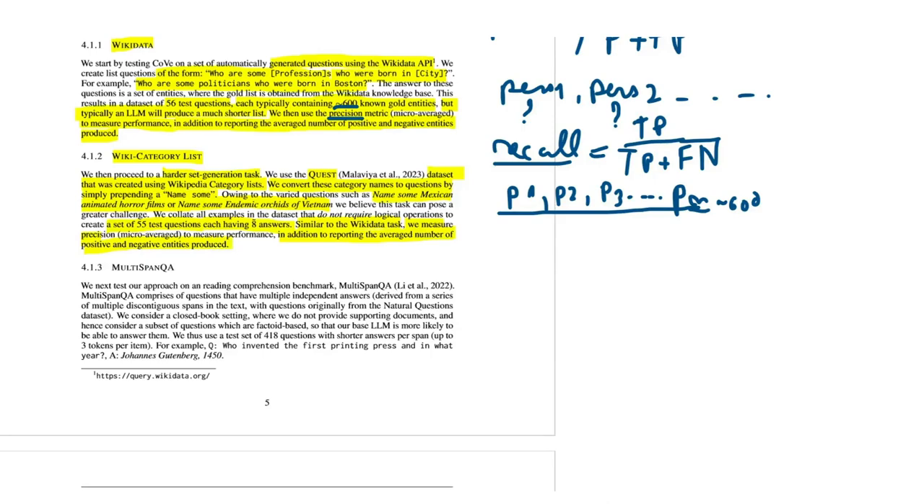They also test on multi-span question answering, which is a reading comprehension benchmark comprising questions that have multiple independent answers. They treat this task as a closed book setting, so they don't provide supporting documents, and hence they consider a subset of questions which are factoid based so that the base LLM is more likely to be able to answer them. And they generate a test set of 48 questions with shorter answers per span. They give here an example: who invented the first printing press and in what year? And the answer is Johannes Gutenberg in 1450.